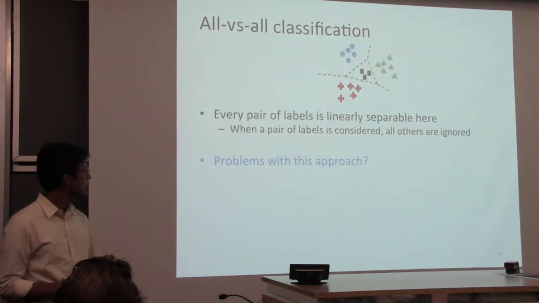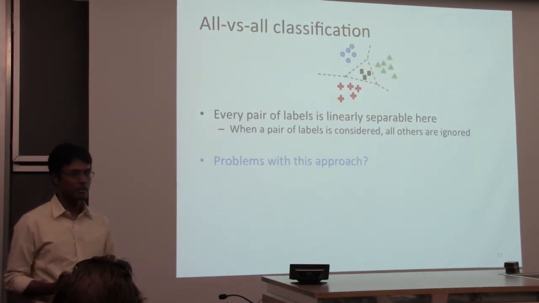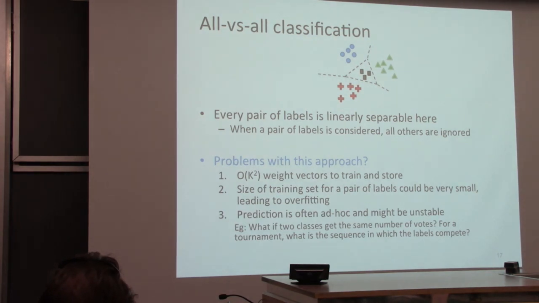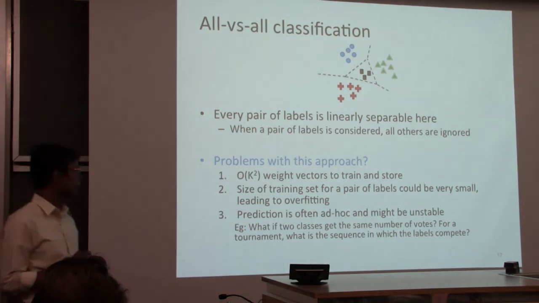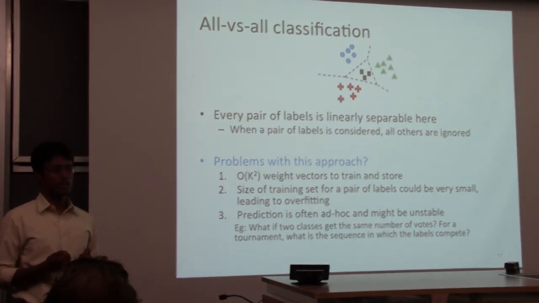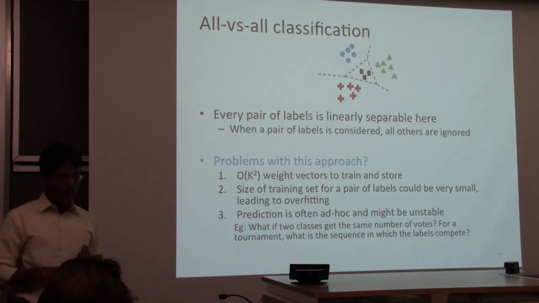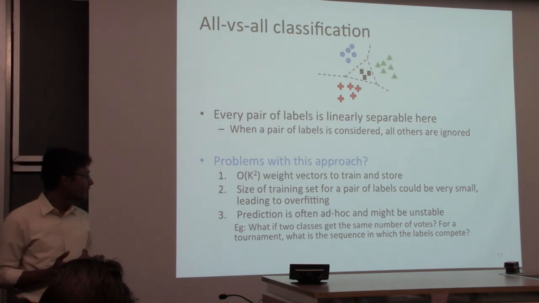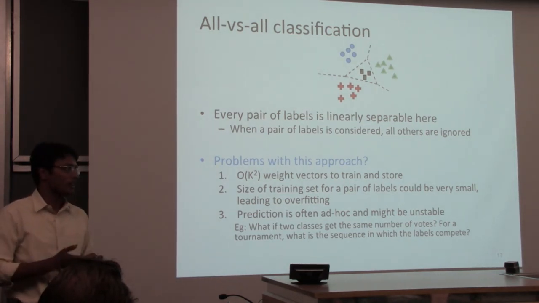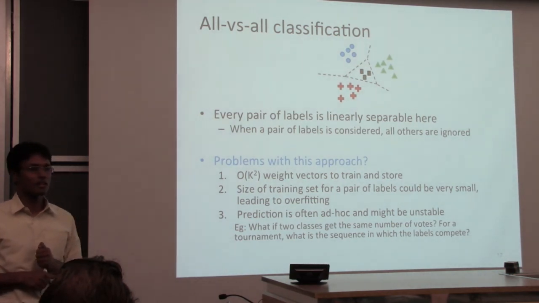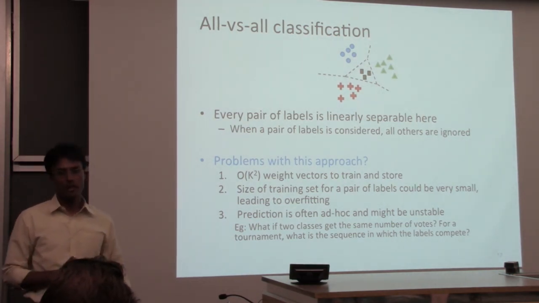So I want to end with a question, which is, what are problems with this approach? And I already mentioned one. One of them is you store k-square times d parameters. And it's possible that one label is very poorly represented, and so each individual binary classification task can be very skewed. And finally, the prediction is rather ad hoc. Voting or tournament, it's not clear what's the good strategy for prediction.